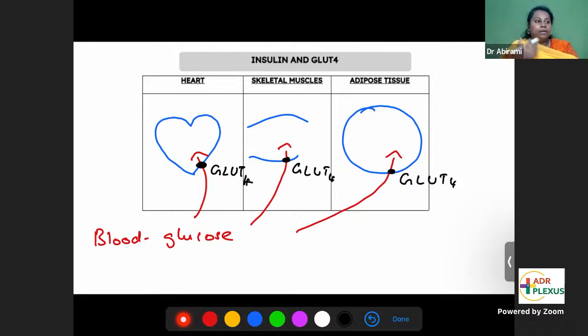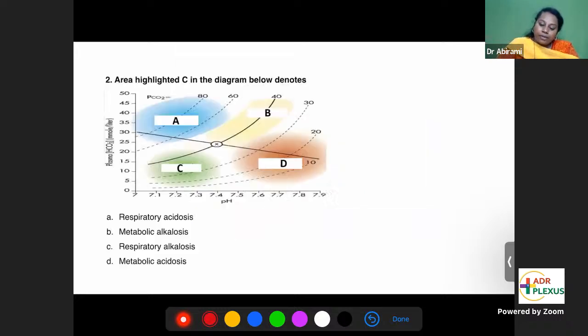By pushing blood glucose into heart cells, skeletal muscles, and adipose tissue, insulin helps to bring down the blood glucose level. Yes, that is the ultimate thing of insulin, no? To bring down your blood glucose level. So this is with the help of GLUT4. And GLUT4 is called insulin-dependent glucose transporter. It's a facilitated type of diffusion. So this is the mechanism of action of insulin.